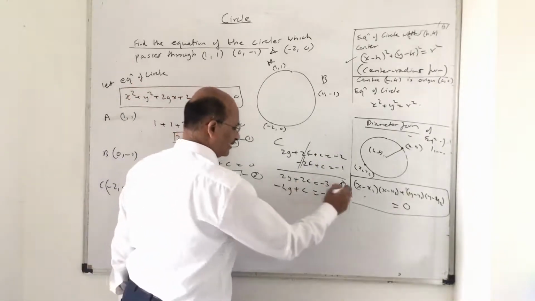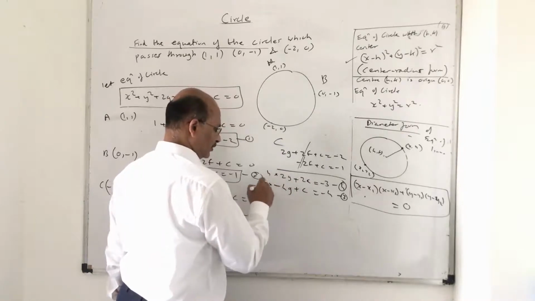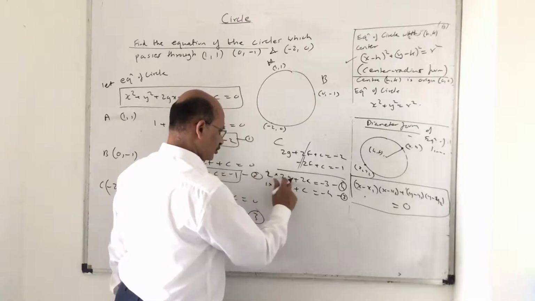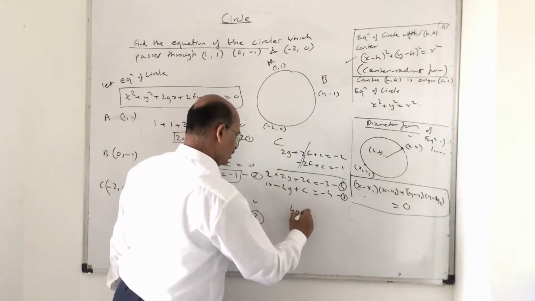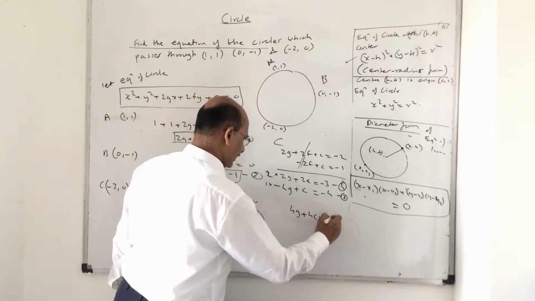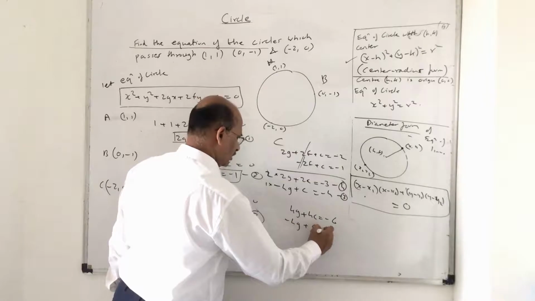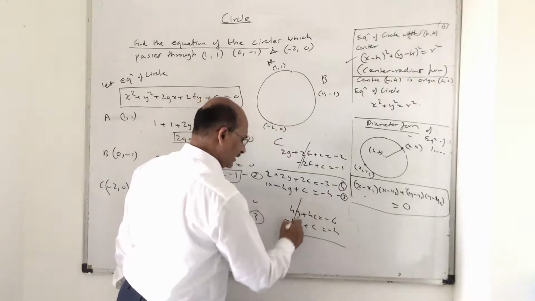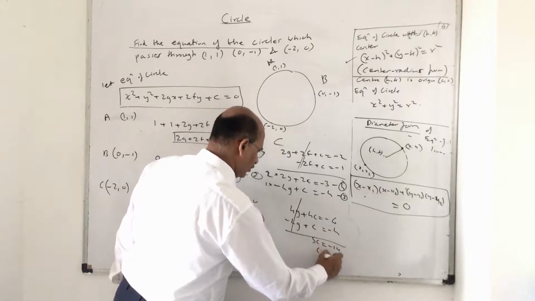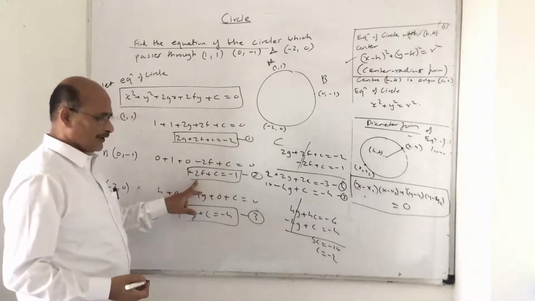Suppose you multiply this by 2 and this by 1. So 2 2s are 4g plus 4c is equal to minus 6, and here it is minus 4g plus c is equal to minus 4. So this will get cancelled. So 5c is equal to minus 10, c is equal to minus 2. Now once you get the c value, I can get the f value easily.